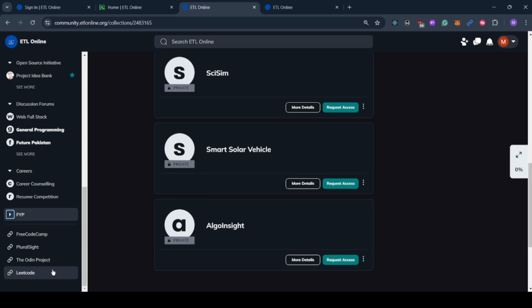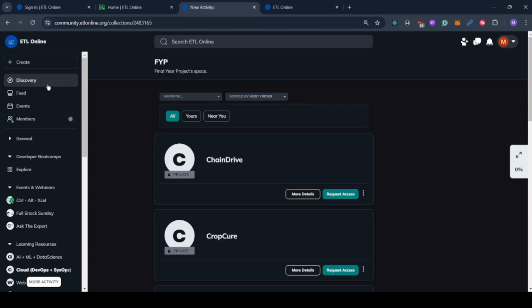LeetCode to practice programming, freeCodeCamp for free resources to learn about programming and other various technologies. Pluralsight is another resource. The Odin Project is a great way to challenge yourself if you're into web development.